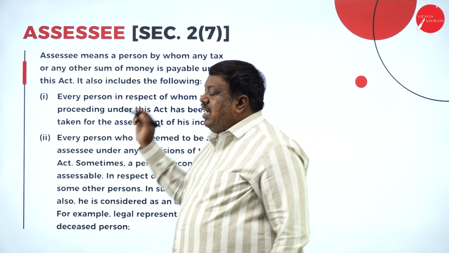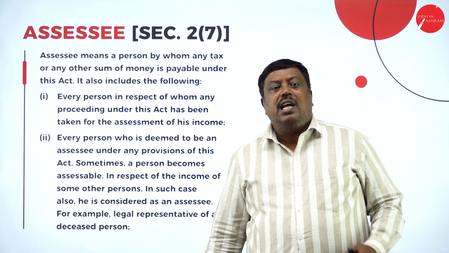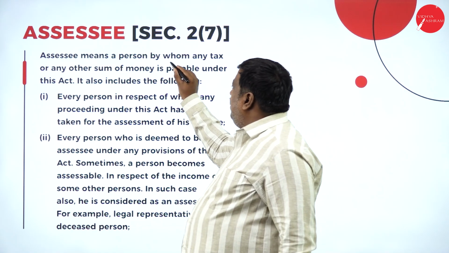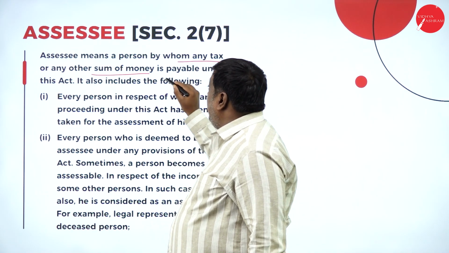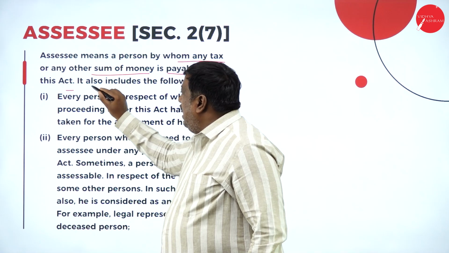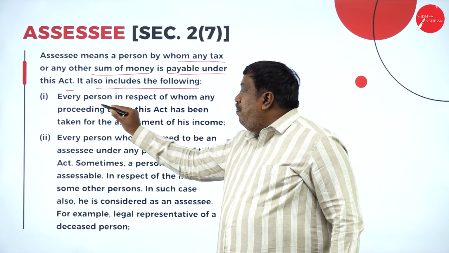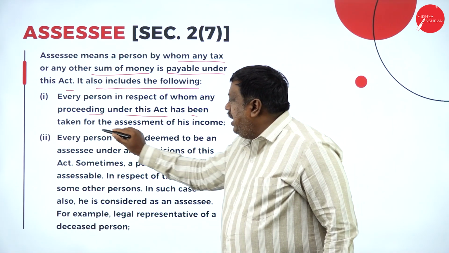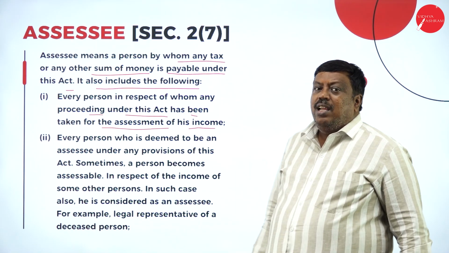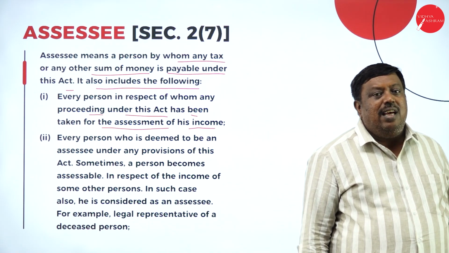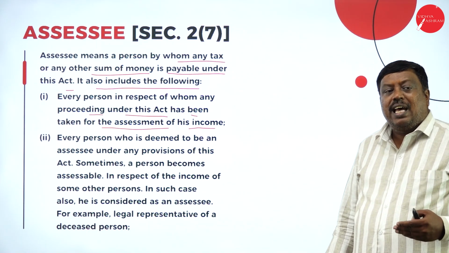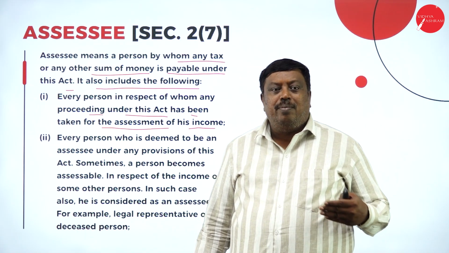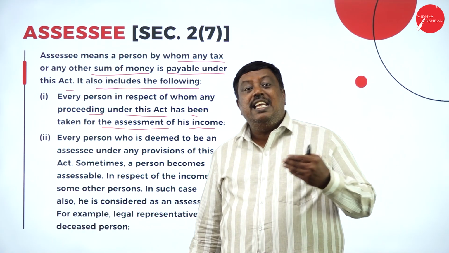Assessee. Assessee is a person who pays the tax to the government as per the Income Tax Act of 1961. Assessee is a person by whom any tax or any sum of money is payable under this act. It also includes every person in respect of whom any proceeding under this act has been taken for the assessment of his income. Even though I'm not earning any income here, if the income tax has assessed my income and I have to pay the tax to the government, then they're going to call me a deemed assessee.